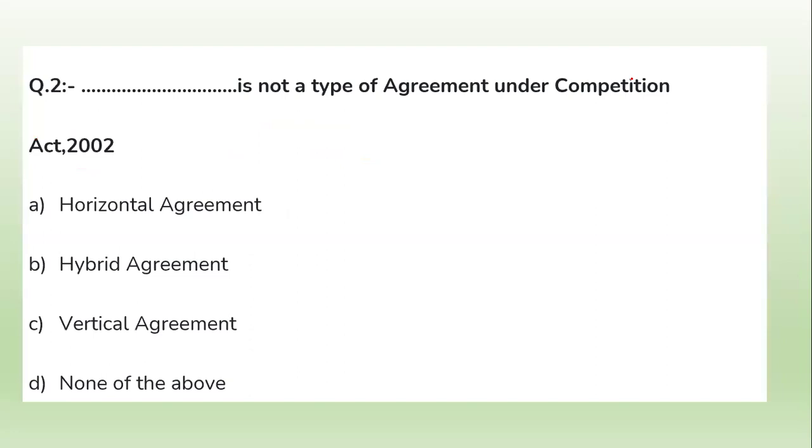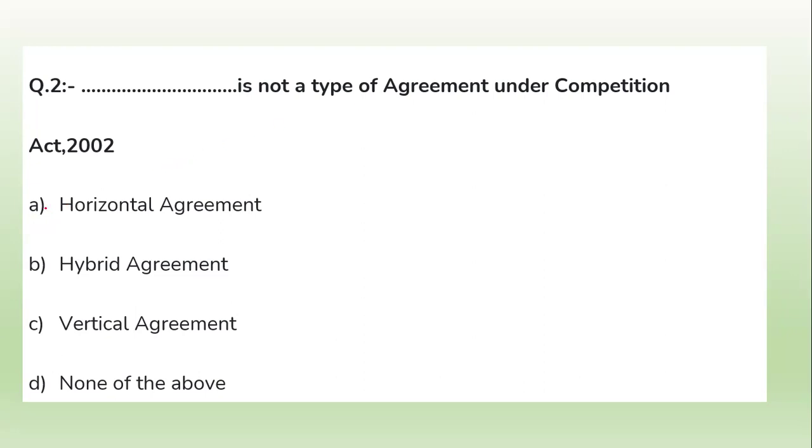Now question number 2. Dash is not a type of agreement under the Competition Act. The options are given on your screen. This is also a factual question. Today we are going to take factual questions, which you have to know. You should learn and remember this kind of question.